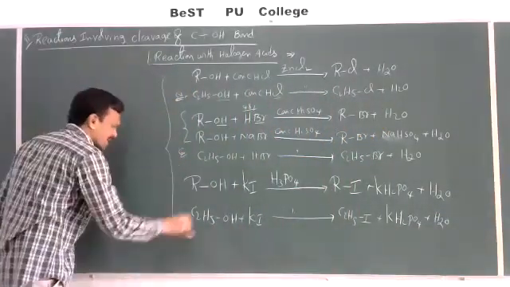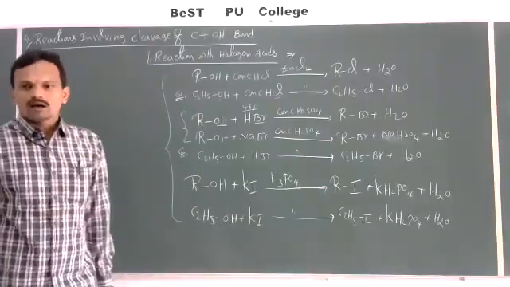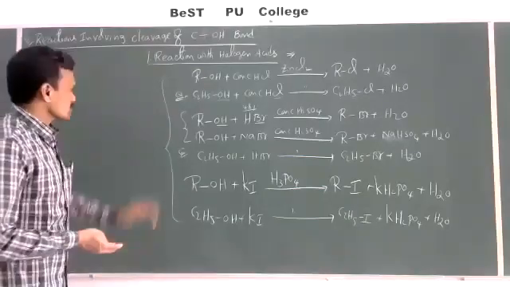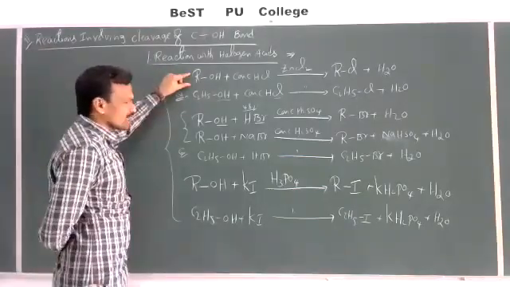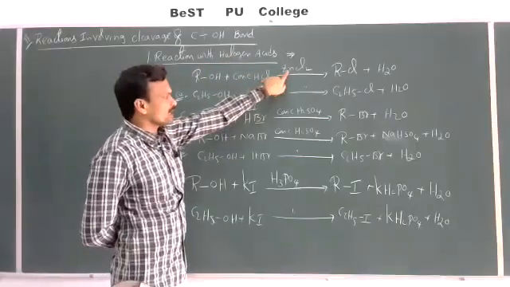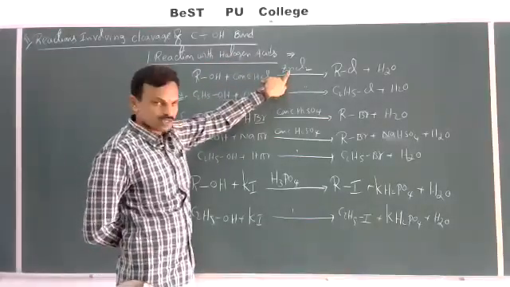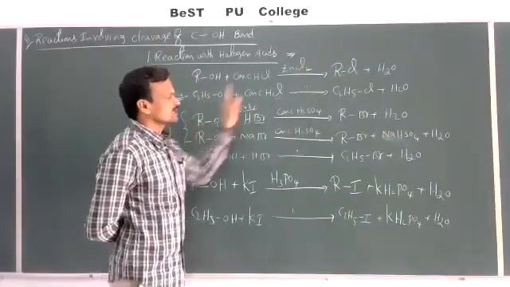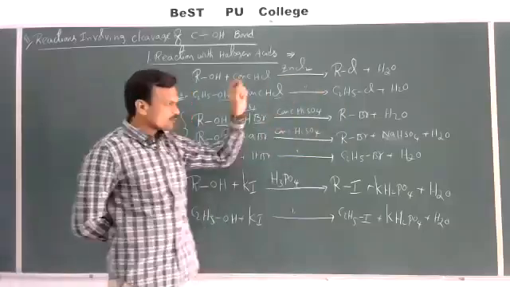This is the reaction of alcohols with halogen acids. See once again, when alcohols react with the mixture of concentrated HCl and anhydrous ZnCl2, known as Lucas reagent, we can get haloalkanes. If ethyl alcohol reacts, we can get ethyl chloride.